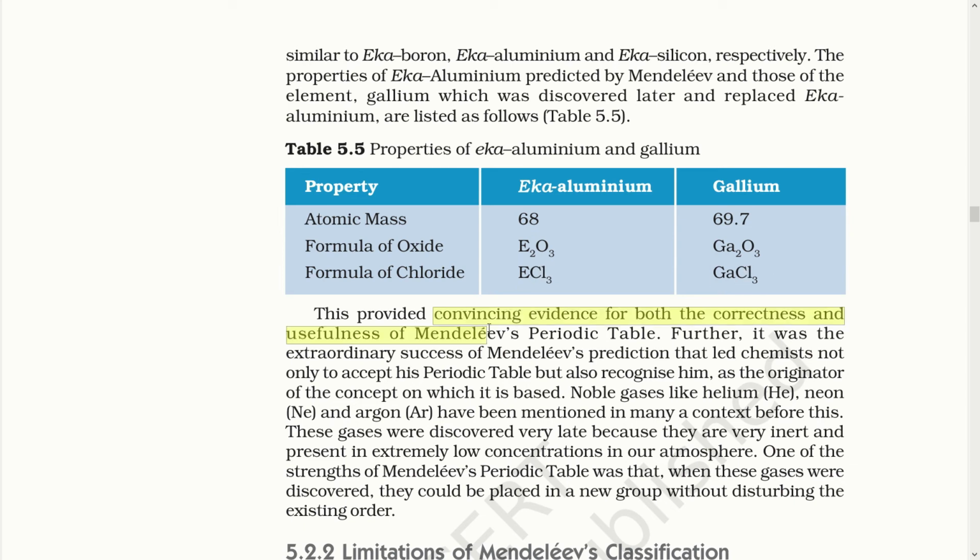These provided convincing evidence for both the correctness and usefulness of Mendeleev's periodic table. Further, it was the extraordinary success of Mendeleev's predictions that led chemists not only to accept his periodic table but also to recognize him as the originator of the concept on which it is based. Noble gases like helium, neon, argon have been mentioned in a context before this. The gases were discovered very late because they were very inert and present in extremely low concentration in our atmosphere. One of the strengths of Mendeleev's periodic table was that when these gases were discovered, they could be placed in a new group without disturbing the existing order.